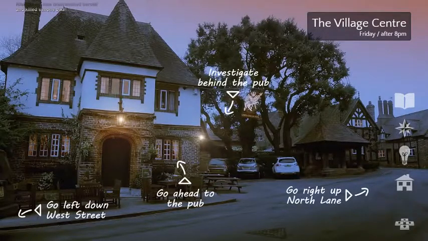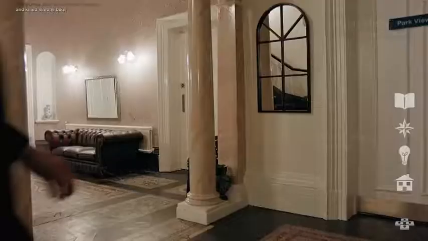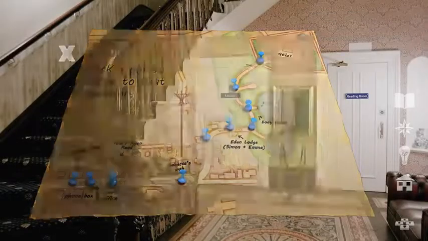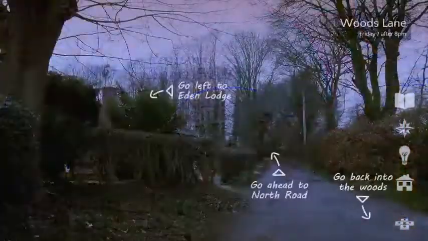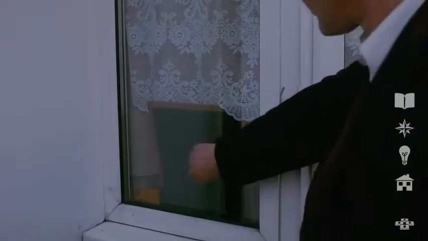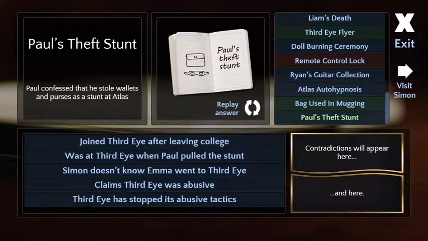I don't know what to do anymore. I'm so lost. We have to find Ryan, apparently. But something's stopping that from happening. There's definitely another contradiction. Can we ask Paul about his sexy parties? I can't get into his house. Ask you a couple more things, even though we don't really want to ask him about that.